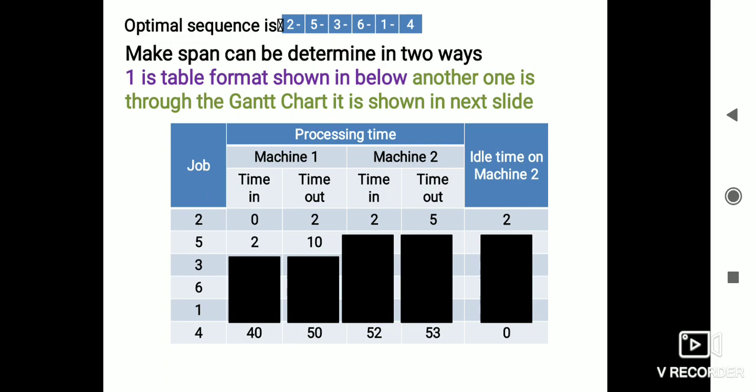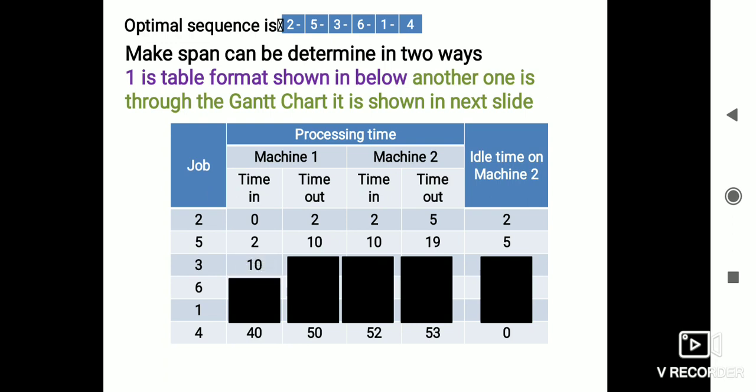That is the start time of machine 2, where the processing time is 9 minutes, so 10 plus 9, 19 minutes. What is the idle time here? Machine 2 finished at 5 minutes and the fifth job completes on machine 1 at 10 minutes, so machine 2 waits. That's why 10 minus 5 is the idle time.